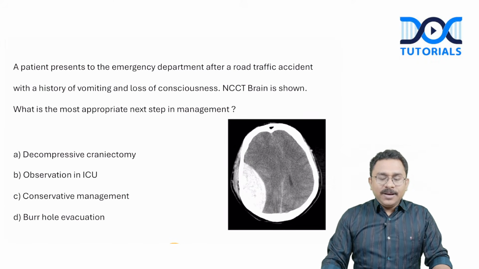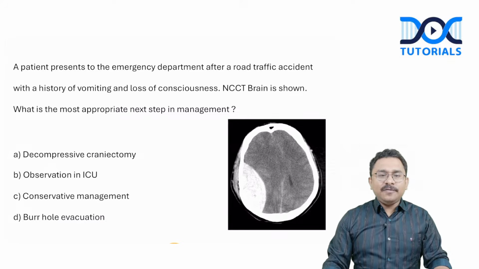A patient presents to the emergency department after a road traffic accident with history of vomiting and loss of consciousness. Non-contrast CT brain is shown. Which is the most appropriate next step in the management?